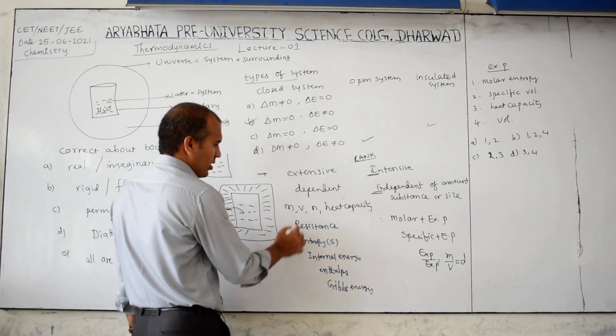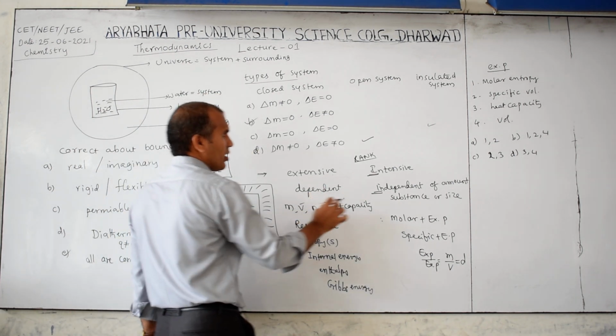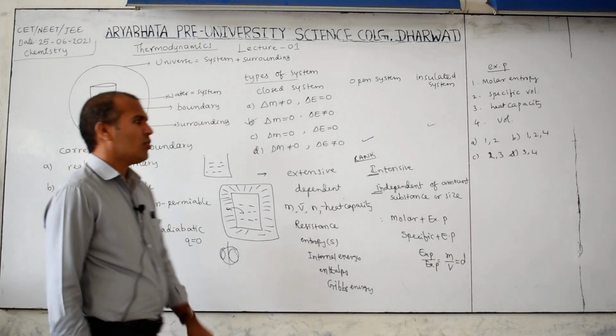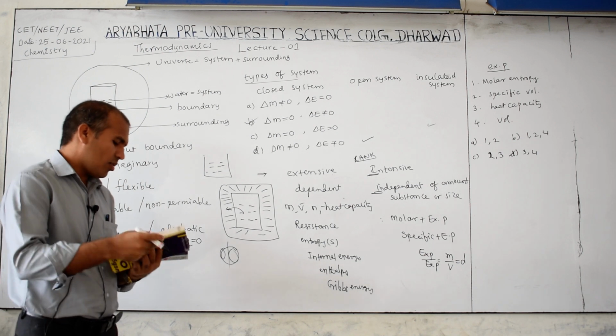So heat capacity and volume are extensive. Therefore 3 and 4 are the answer, the remaining are not. So like this you have to remember all this.